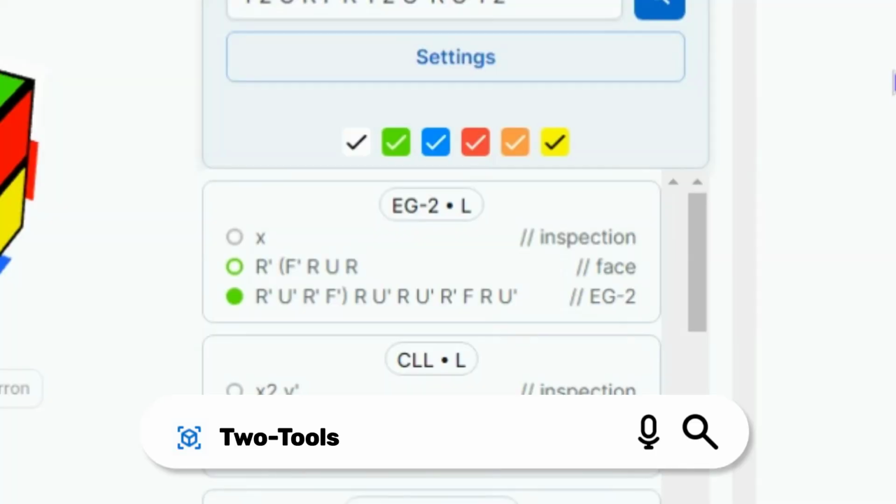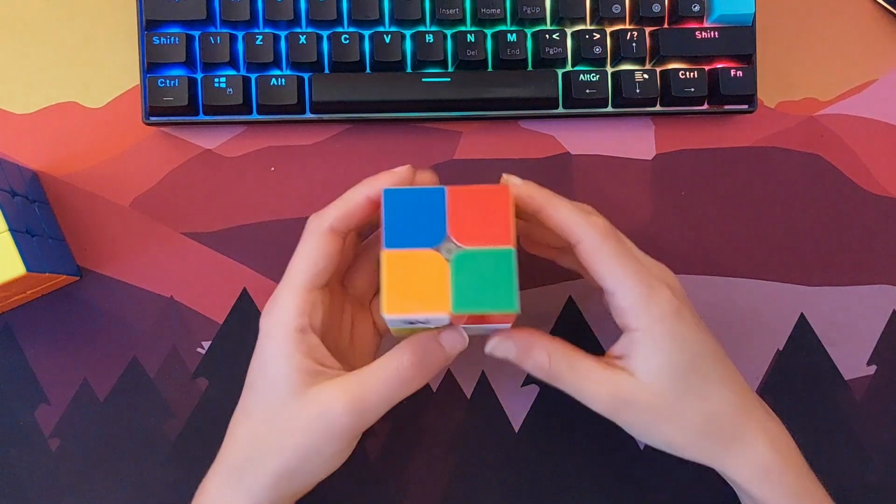I've tried testing it with bad scrambles and all of that. It's amazing. If there's a cancellation, it will find it. If there's a way to force a nice case, it will find it. Literally anything. And I sat there a couple days ago trying to find horrible scrambles where it wouldn't be able to find a good solution, and it just nailed every single one of them. This is like a perfect example.